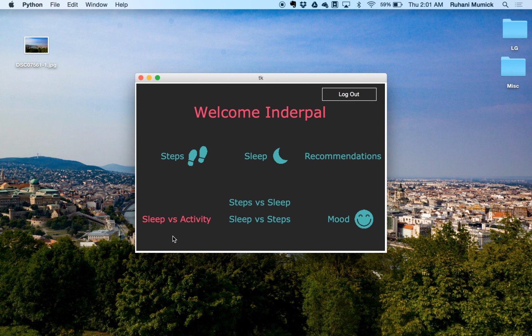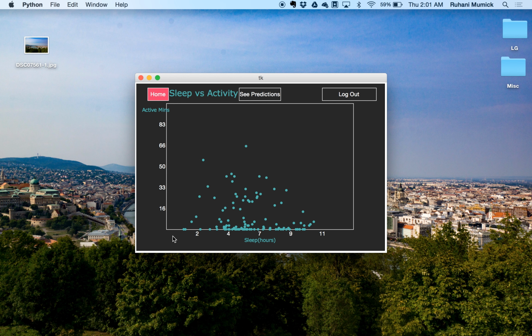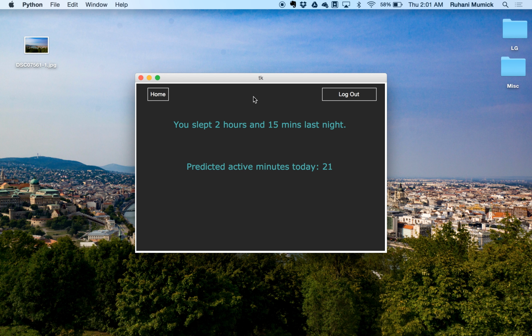And then you can go into seeing a data representation of your sleep versus your active minutes of the day. So this just kind of compares those two variables. And then from there, you can also get predictions for how many active minutes you will take in the next day based on how much you slept last night. So you can see that my prediction is 21 minutes.